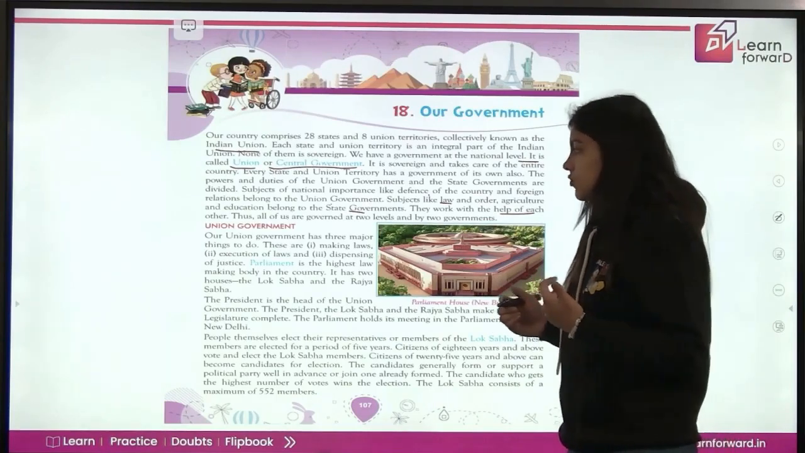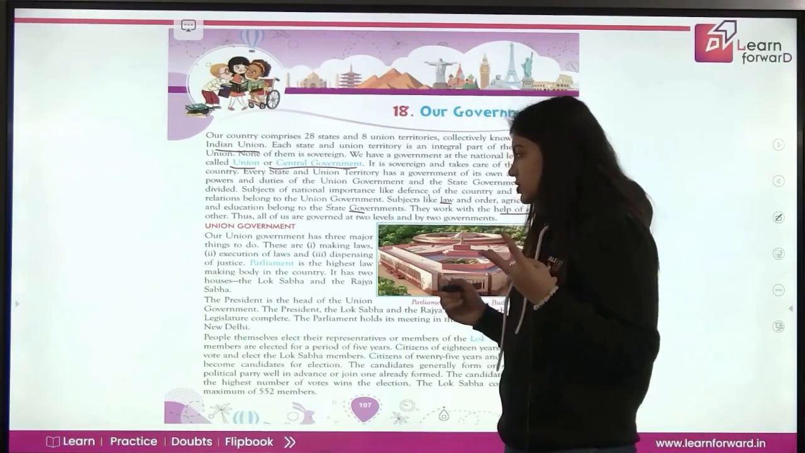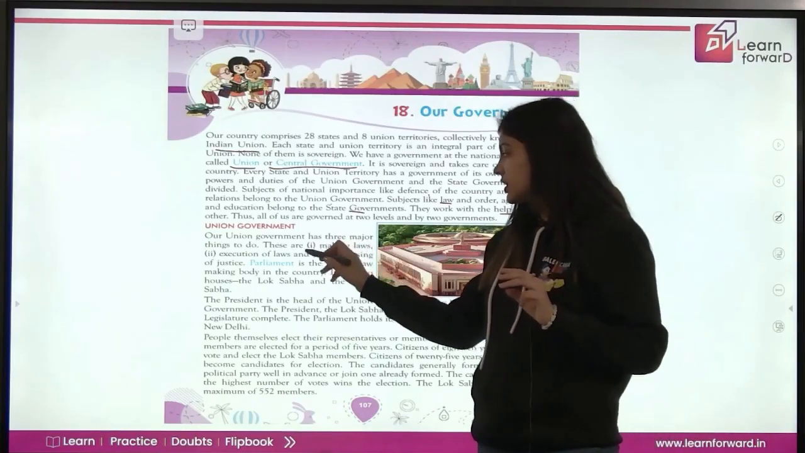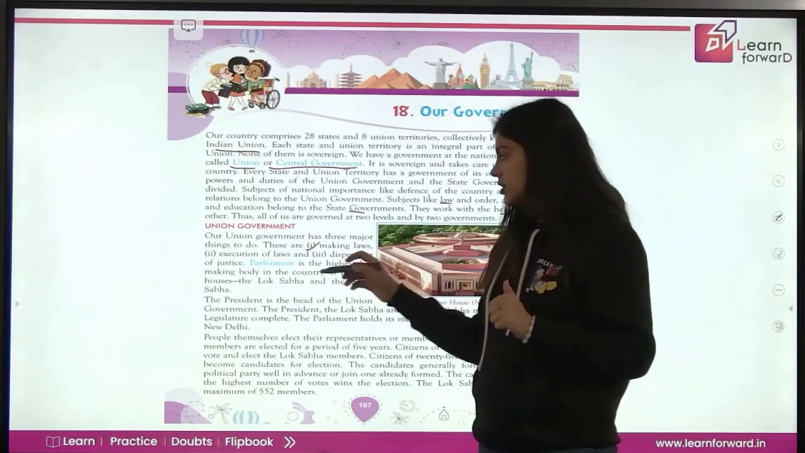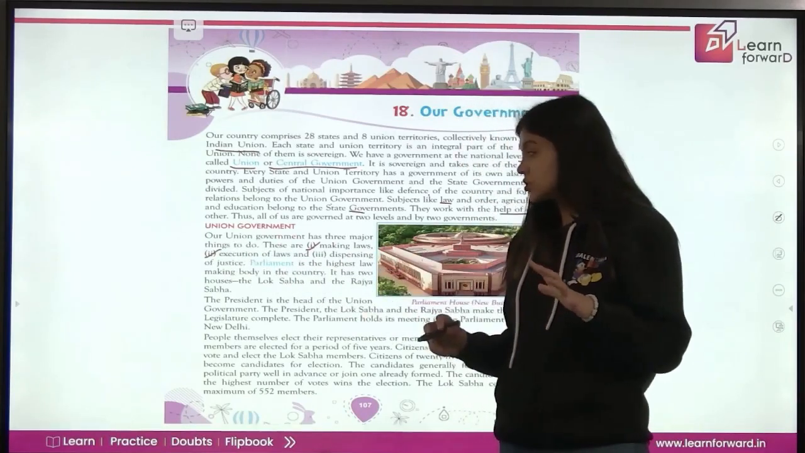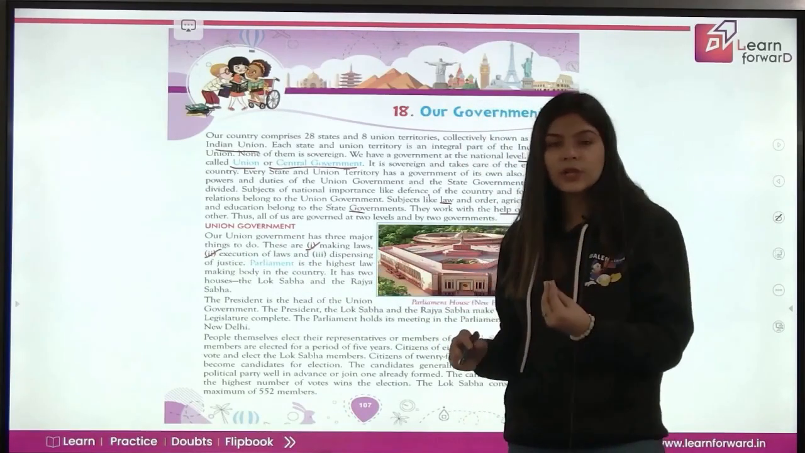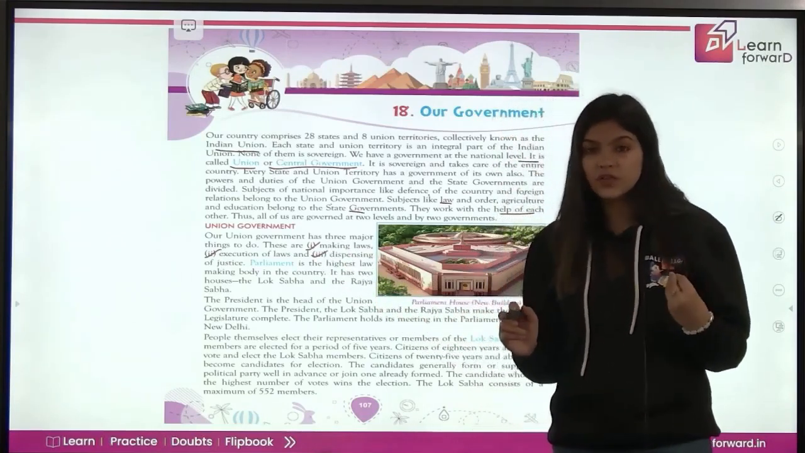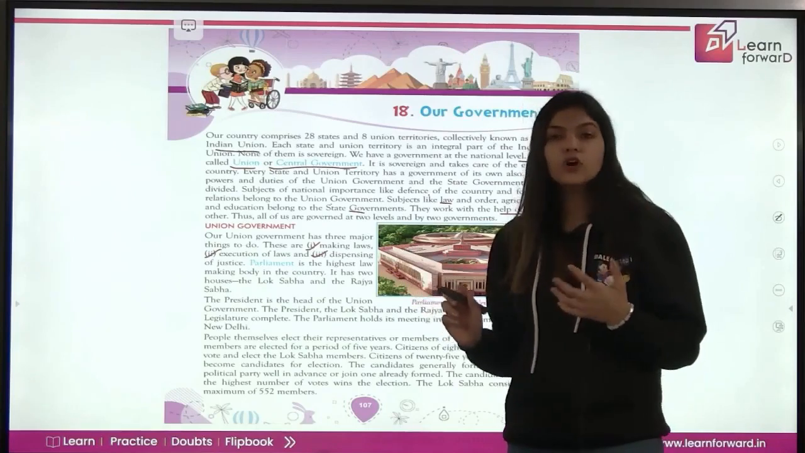Now union government. Our union government has three major things to do. क्या three functions हैं major? First is making laws, laws बनाना. Second is execution of laws, उन laws को execute करना, work में लाना. Third, dispensing of justice and to give justice to everyone. So that is the function of your union government.